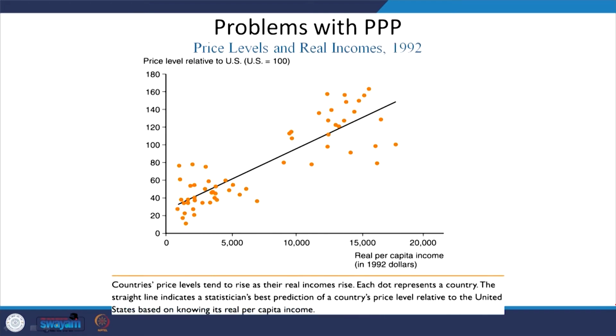Okay, so those problems and their explanations are given through the diagram, showing how price levels and real incomes are connected as per the price level relative to the US. Countries' price levels tend to rise with income. Each dot represents a country, and many countries are presented in this two-dimensional figure. The straight line indicates a statistician's best prediction of a country's price level relative to the United States, based on knowing its real per capita income. So, across so many countries, it is positively linked.